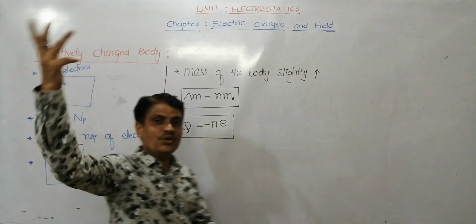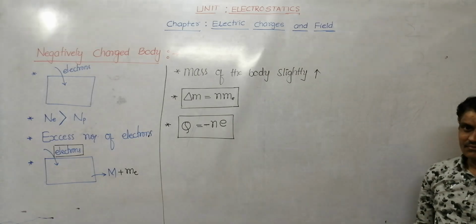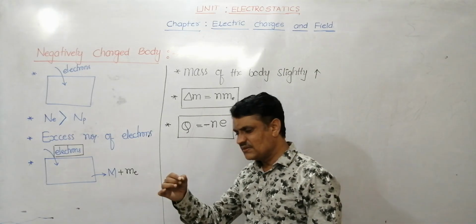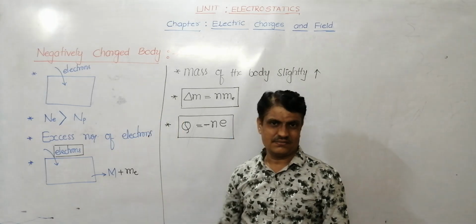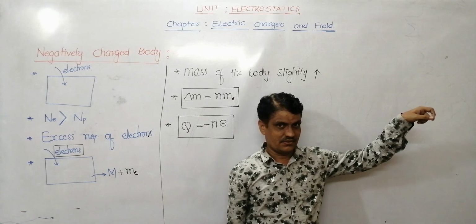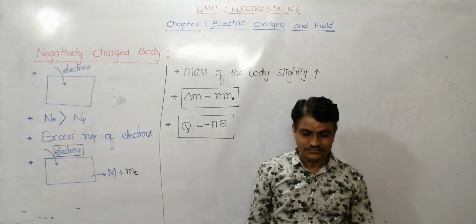When electrons are removed from the body, the body becomes positively charged. When the body is negatively charged, its mass slightly increases. When the body is positively charged, its mass slightly decreases.